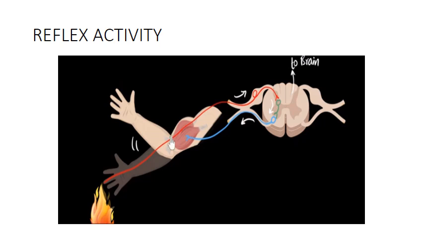Then what is the importance of the brain over here? The brain will get the information at the same time when the spinal cord receives it, but the reflex activity won't wait for the brain to give a command. Then what is the importance of the brain over here? The brain can do two things.